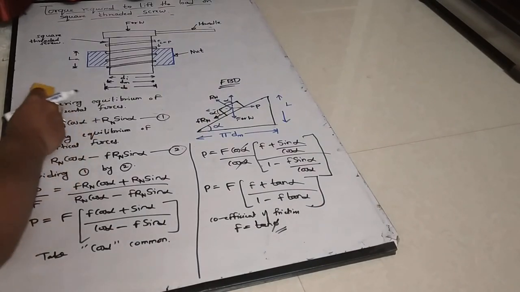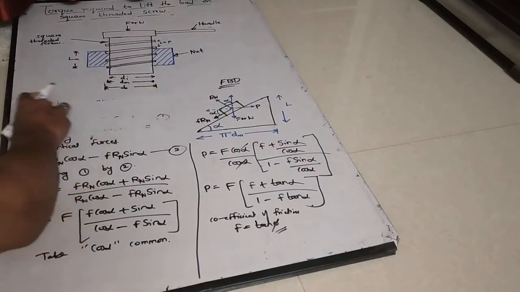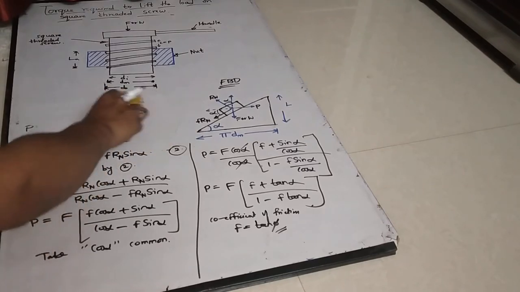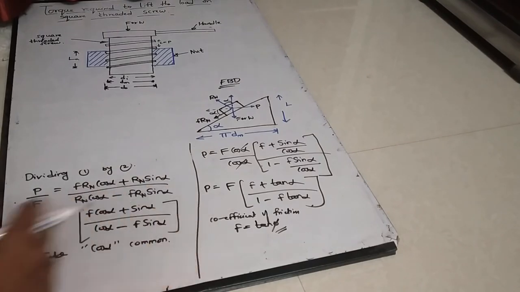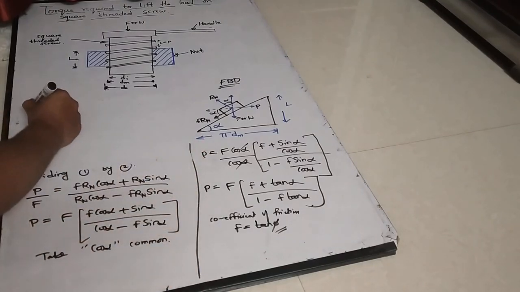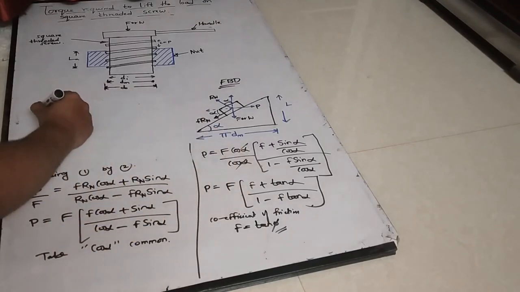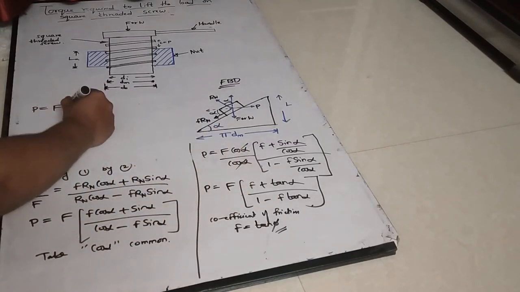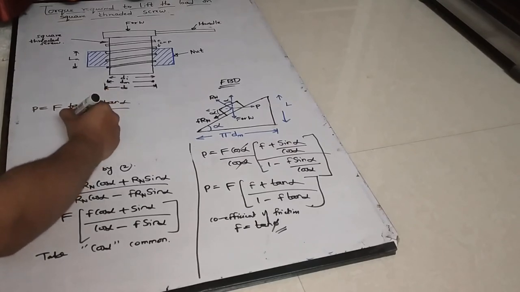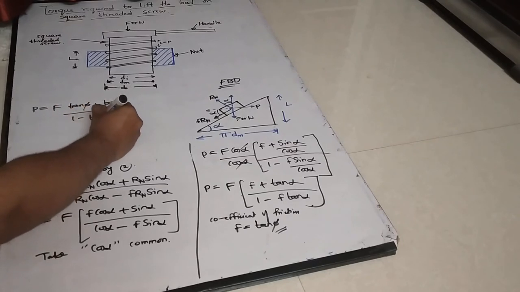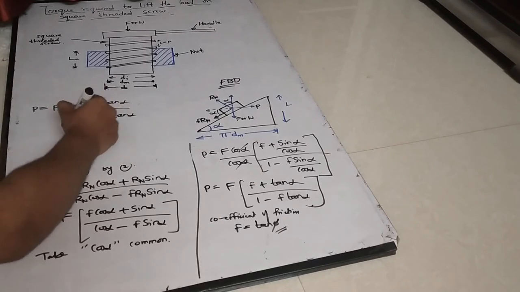So again, the equation will become P is equal to, from here on we are continuing, tan of phi plus tan alpha divided by 1 minus tan phi and tan alpha.